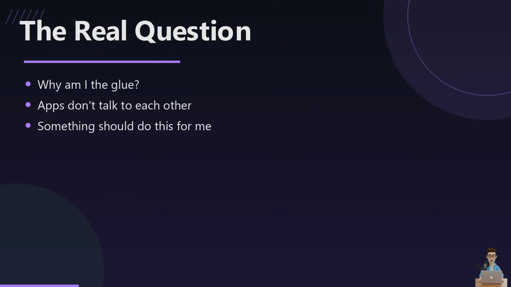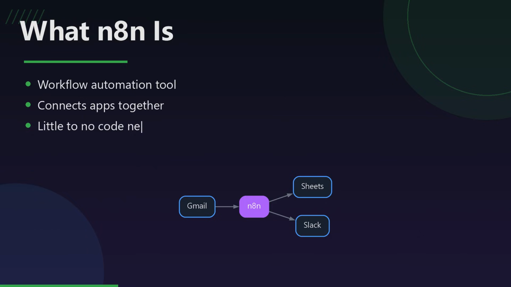So what if a tool sat between them and did the wiring for me? That tool is n8n. In one line, it's a workflow automation tool that connects your apps and automates the boring handoffs between them with little or no code. Same job I was doing by hand, just automatic.